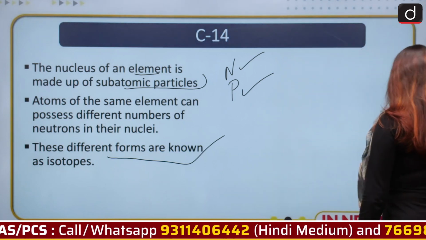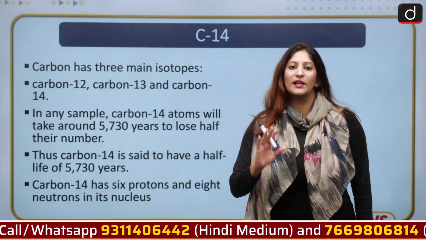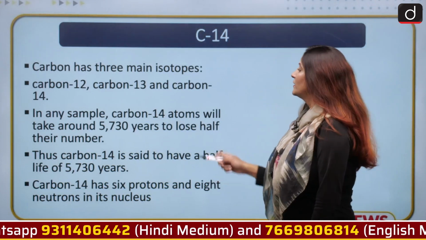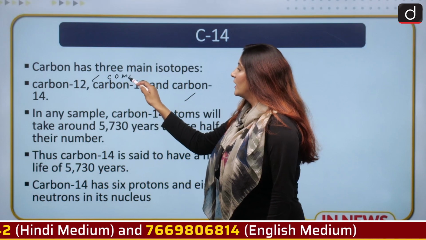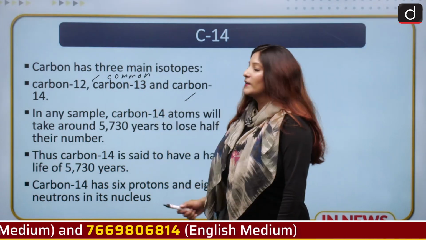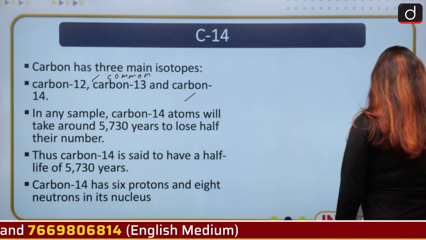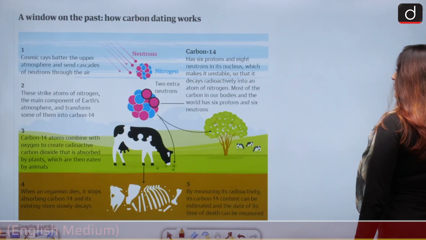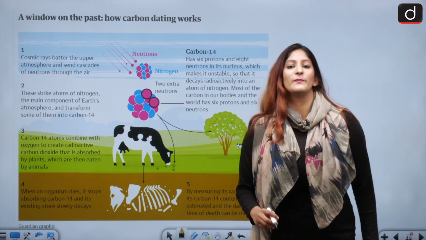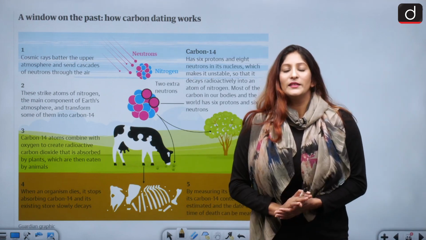Moving ahead, let us talk about the isotopes of carbon. There are three, C12, C13 and C14. C12 is the most common one found in the atmosphere. Now, let us take one example to understand how it accumulates in any organism.